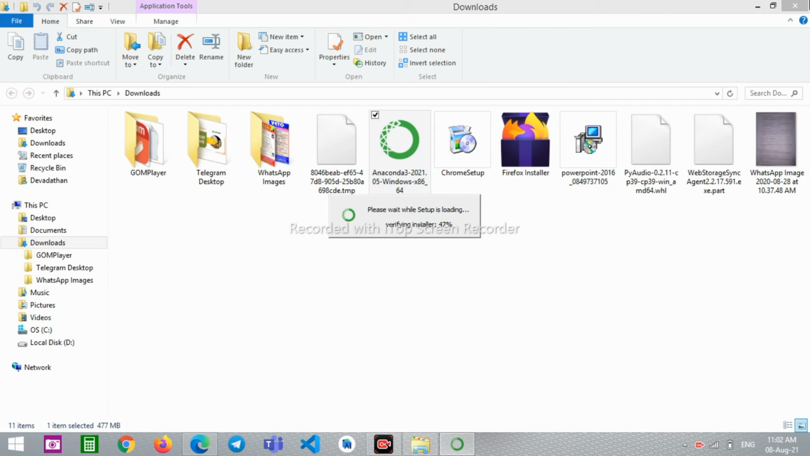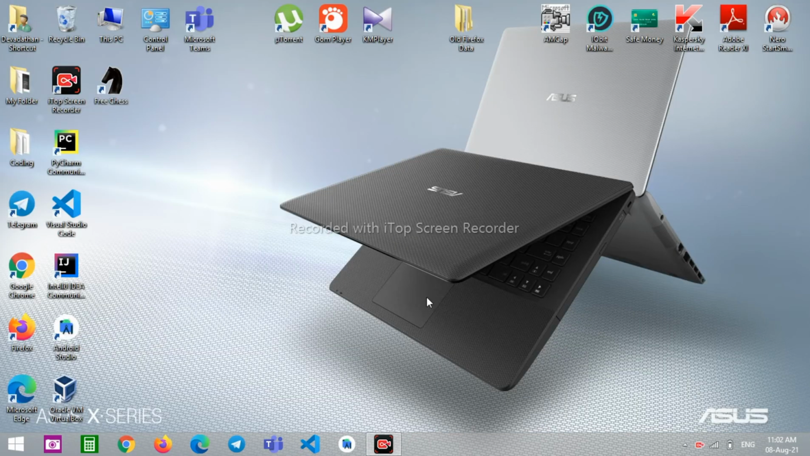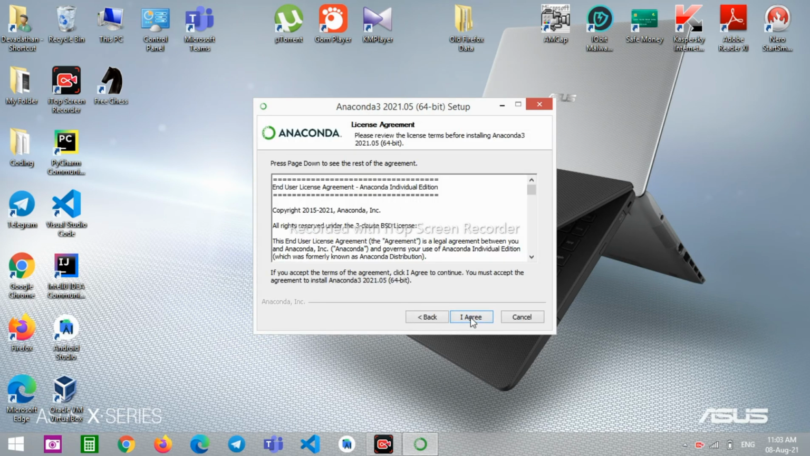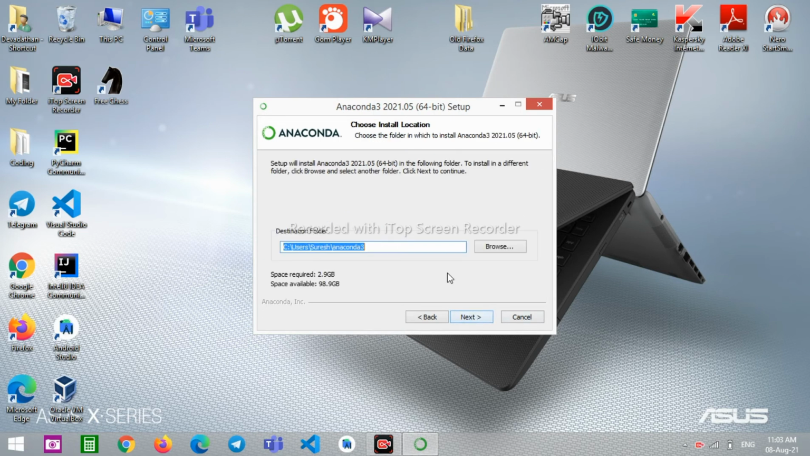and here we can see this wait while setup is loading. So I'll just close all other windows. Here we have this Anaconda 3 2021.05 64-bit setup. So just click on next, agree with the license. Here choose just me, click on next.